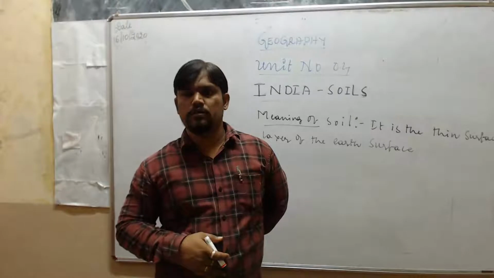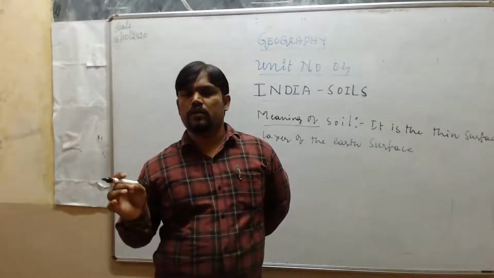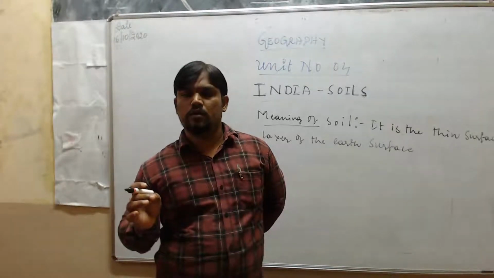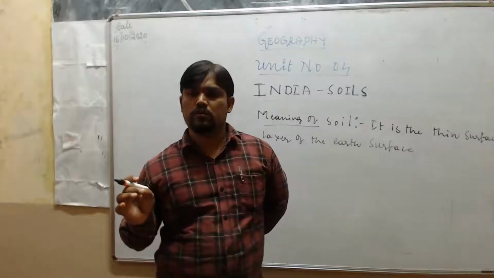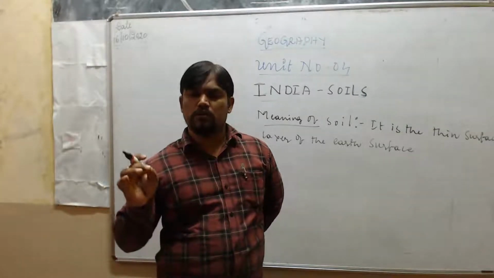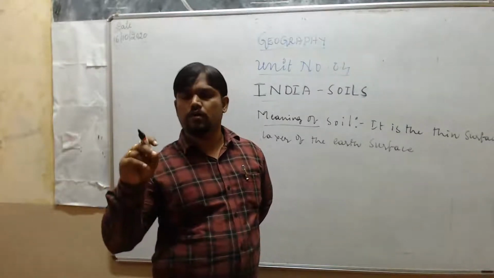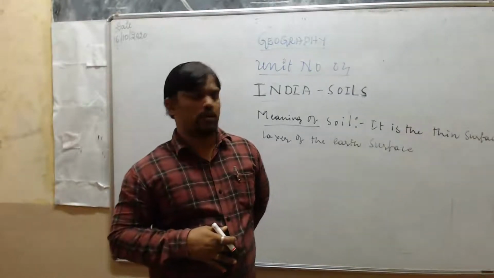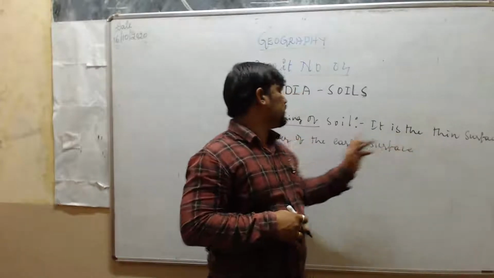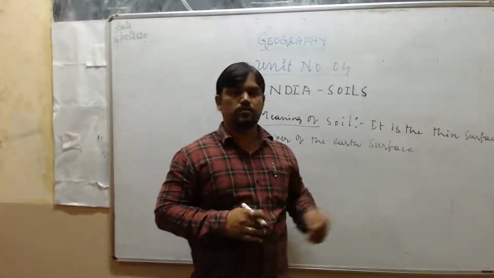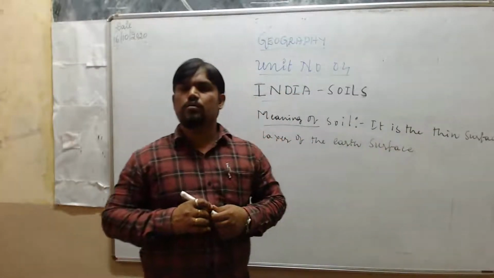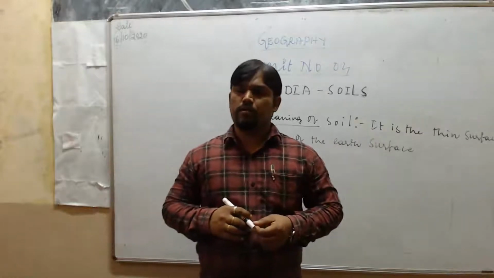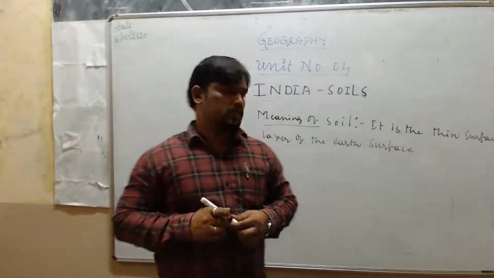That is called soil. Directly you can say the thin outermost layer of the earth surface is called soil, or you can write it is the thin surface layer of the earth surface, which comprises closely intermixed minerals and organic substances.